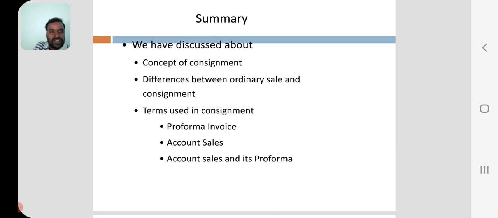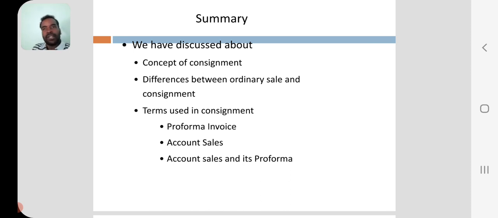So see here, the summary of what we have discussed till now. What is meant by consignment? Already we discussed consignment is nothing but transferring of the goods from owner to another person. The trader, the owner, is the consignor. He wants to sell the goods not only in the local area but in other areas. So he has to open new branches in different areas.